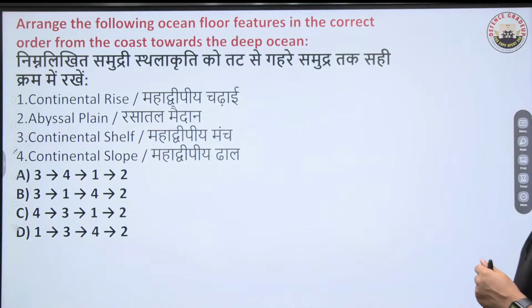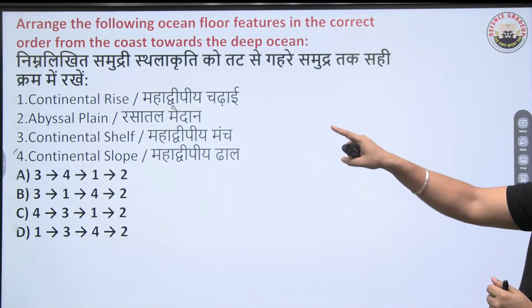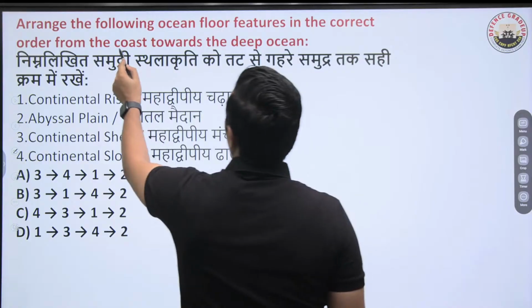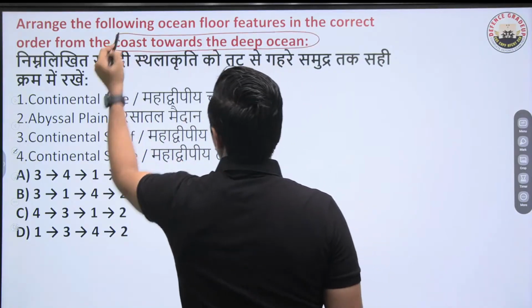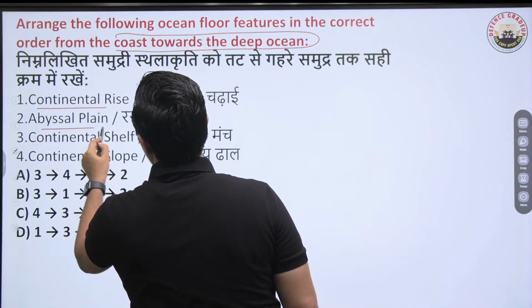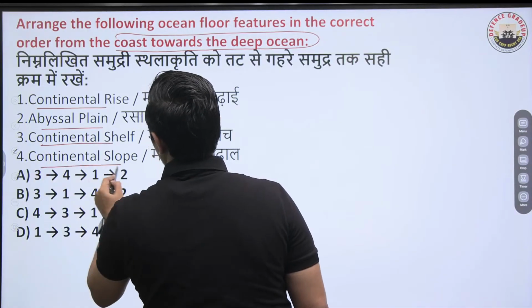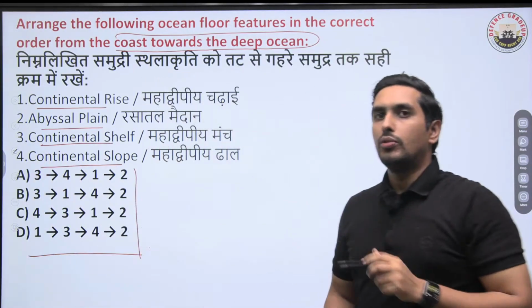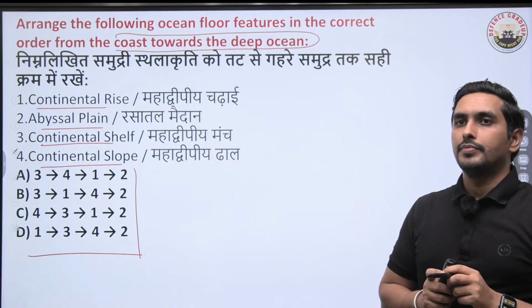You have to arrange them from coast towards a deep ocean. Remember, from the coast towards a deep ocean, you got to arrange them. Continental rise, abyssal plain, continental shelf, and continental slope. How will you do that? Think about it.